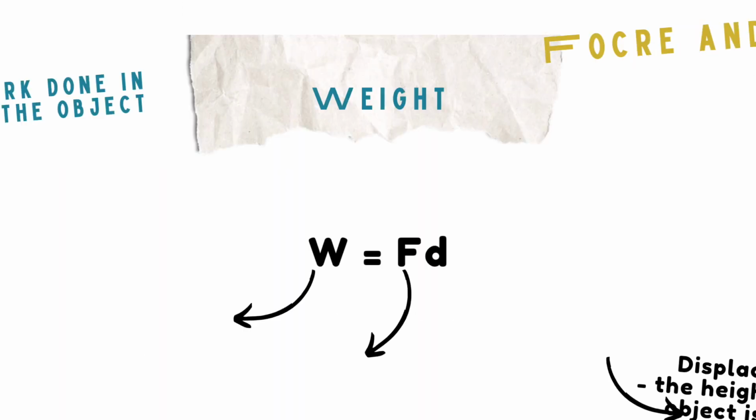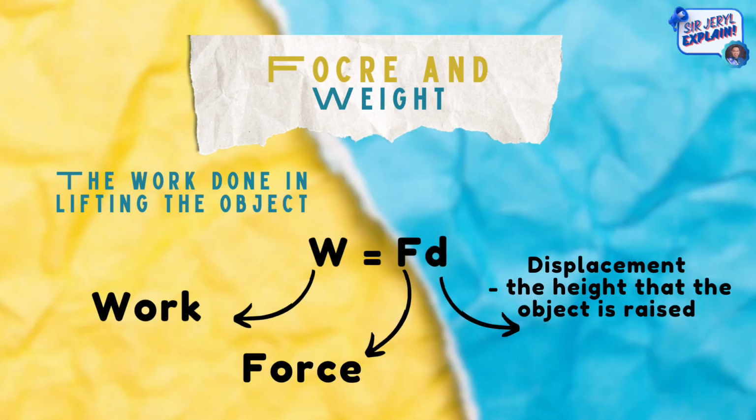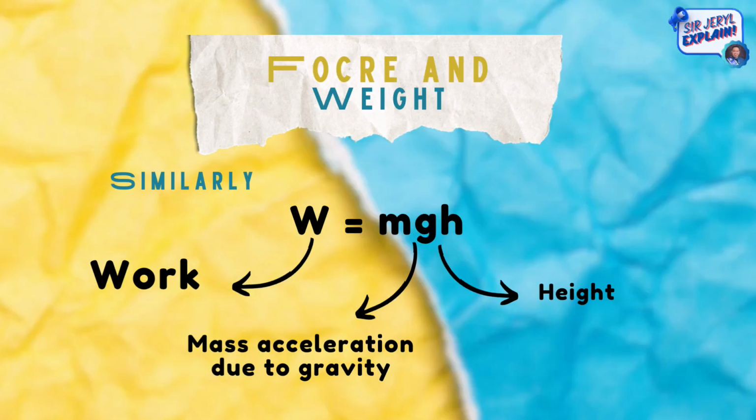The work done in lifting an object can be computed as work is equal to force multiplied by displacement. Displacement is the height that the object is raised, so it can be written as W is equal to F multiplied by d. Similarly, it can also be written as work is equal to mass times acceleration due to gravity multiplied by height, or W is equal to mg multiplied by h.